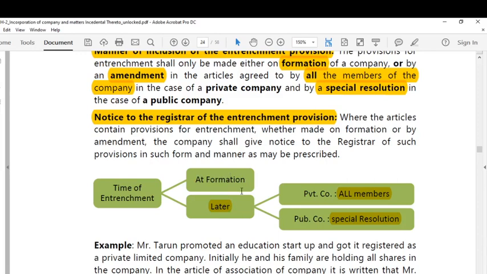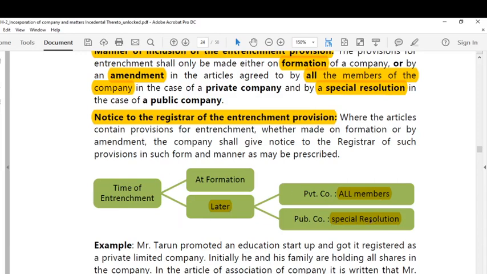If it is at the time of formation, this goes in the normal course of business. At a later stage, it can be done only by means of amendment. When it is by amendment, if it is a private company, all the members shall give their consent. If it is a public company, entrenchment can be given to any of the provisions in the articles only by passing a special resolution.